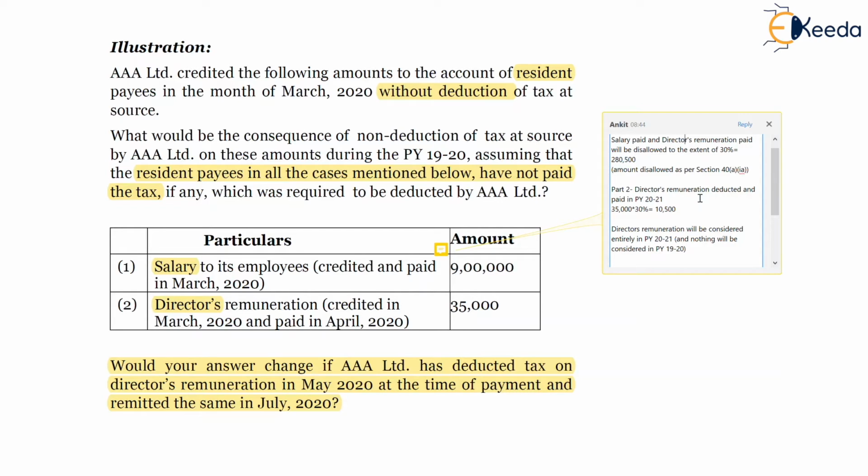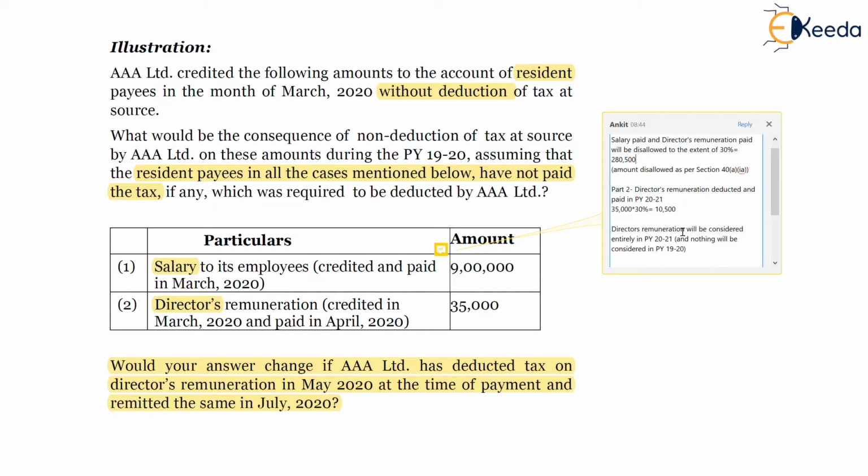So friends, again coming to the deduction part, it's very important that tax should be deducted in the relevant previous year. If the same has been paid before the due date of filing of return of income, then it will be allowed as deduction entirely in the hands of the SSC.